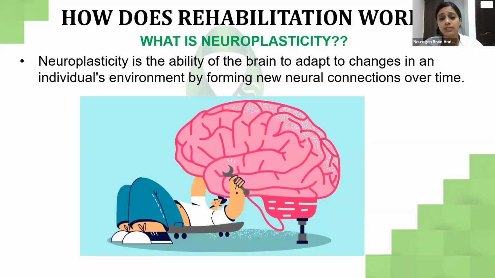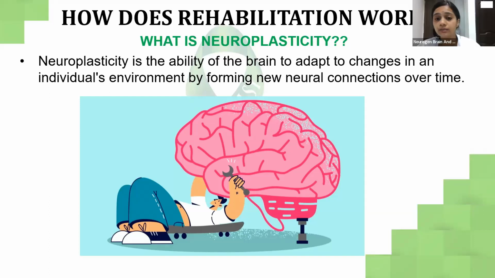Now, what are the bases that we work on? What is rehabilitation and what is its implication, and why are we doing rehabilitation? It is because of neuroplasticity and motor learning. What do you mean by neuroplasticity?